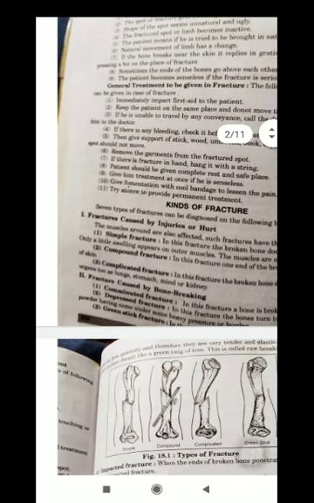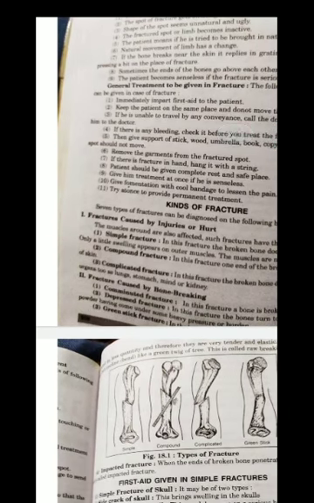Kinds of fracture. Types of fracture can be diagnosed on the following basis. Number one, fracture caused by injury or hurt: simple fracture, compound fracture, complicated fracture. Number two, fracture caused by bone breaking. First, comminuted fracture. In this fracture, a bone is broken in many pieces. Dispersed fracture. In this fracture, the bones turn into small particles like powder having come under some heavy pressure or burden.